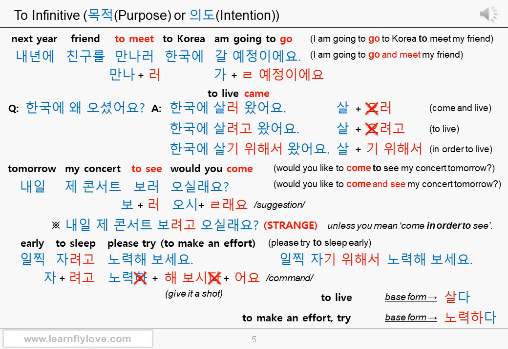일찍 자기 위해서 노력해 보세요. Please try to sleep early. 일찍 자기 위해서 노력해 보세요. Please make an effort in order to sleep early.